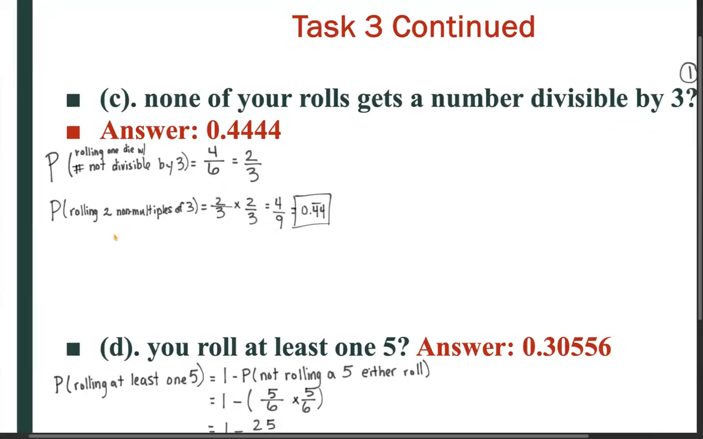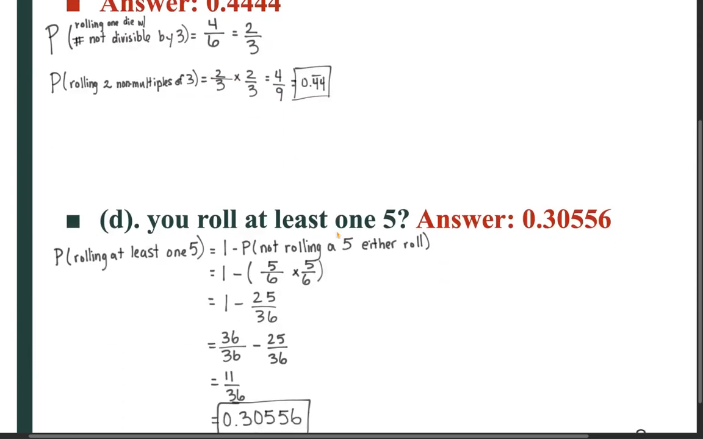But now we're rolling 2 dice, so what's the probability of rolling 2 non-multiples of 3? So we would take 2/3. That would be the first die, and then the probability of the second die rolling a number that's not divisible by 3 is also 2/3. So that would give you 4/9 or 0.44 repeating.